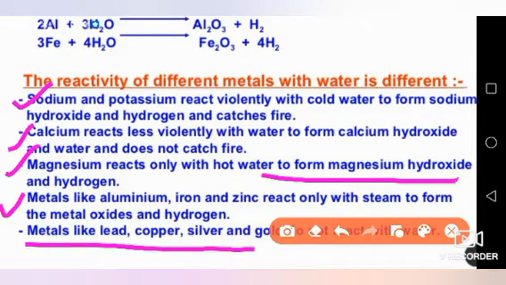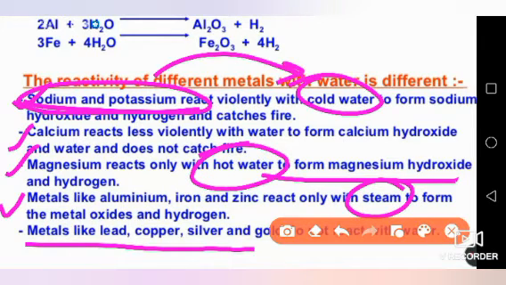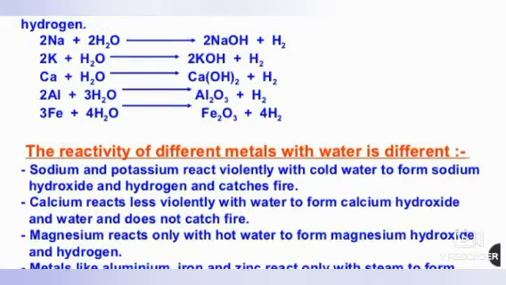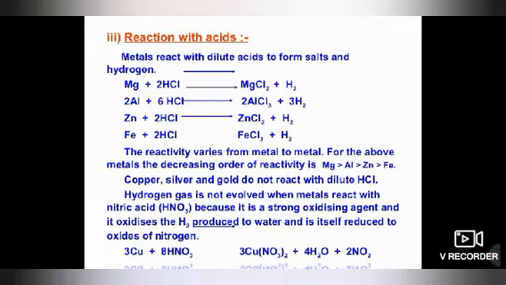So see here, sodium and potassium are highly reactive. They can produce hydroxide even with cold water. Calcium reacts less violently and doesn't catch fire. Magnesium reacts with hot water, whereas aluminum, iron, zinc react with steam. This means the most reactive metals can react even with cold water. Medium reactive ones will react with hot water. Even less reactive ones will react with steam. So this is the reactivity of different metals with water in different conditions.